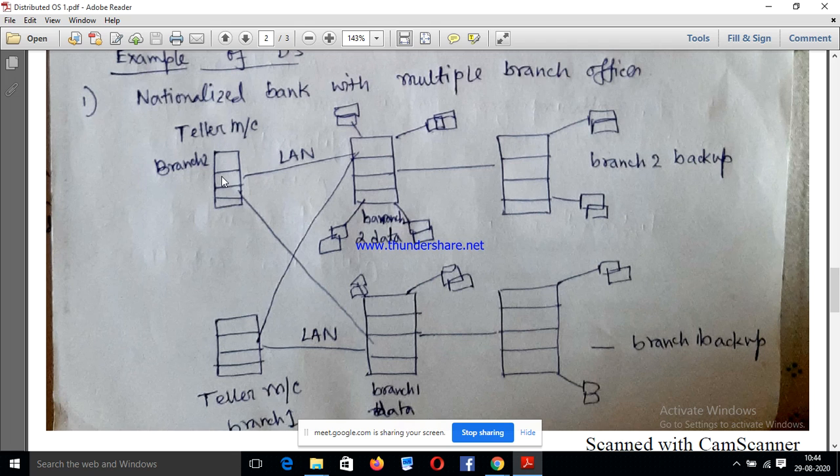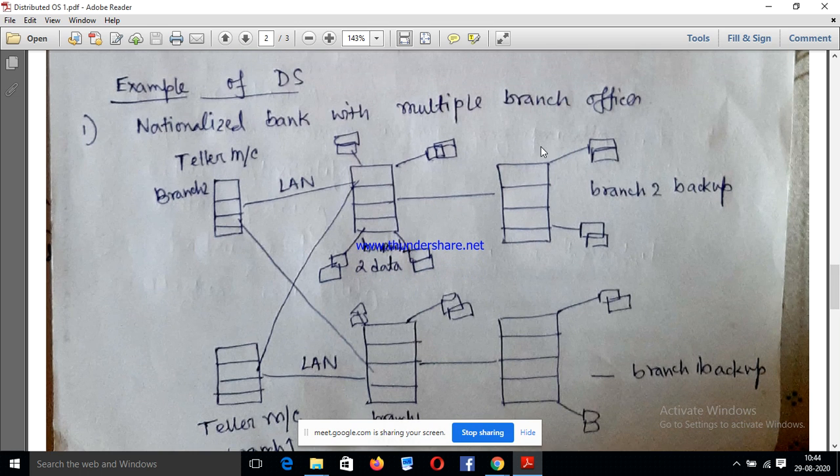This teller machine is associated with branch number 1 and also with branch number 2. By this way, every branch can share its resources with the others.